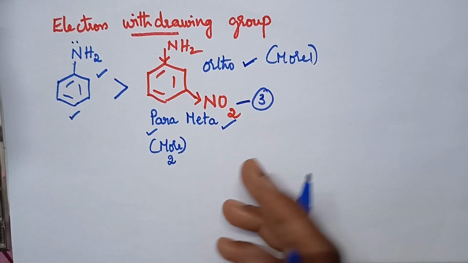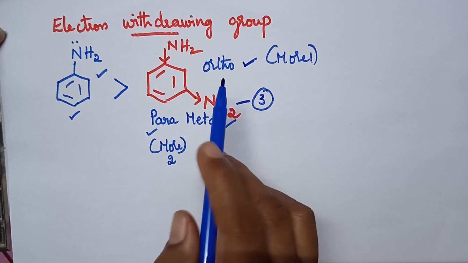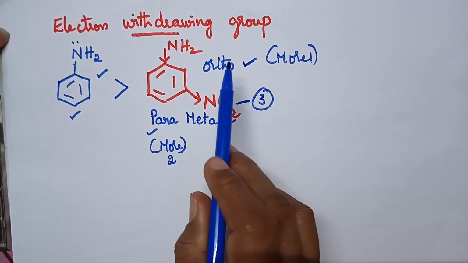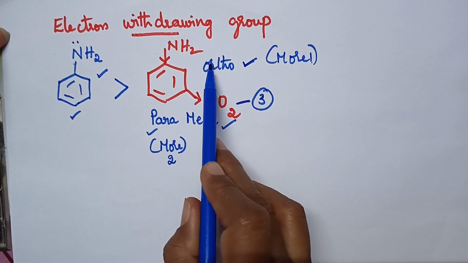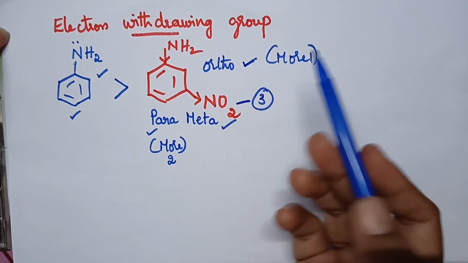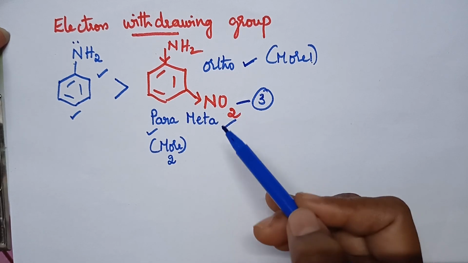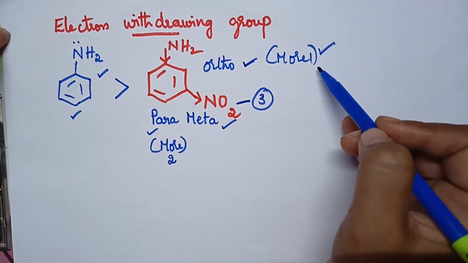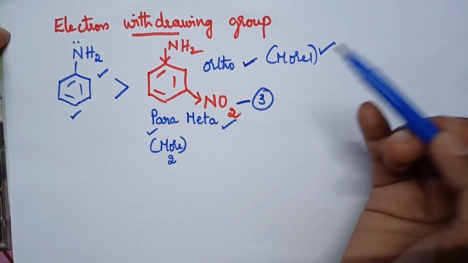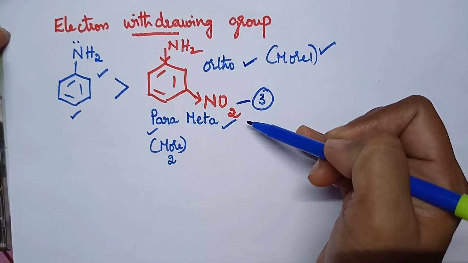So if the nitro group, that means an electron withdrawing group, is present in the ortho position, then the basic nature of aniline will be decreased to a greater extent than in the para position, than in the meta position.